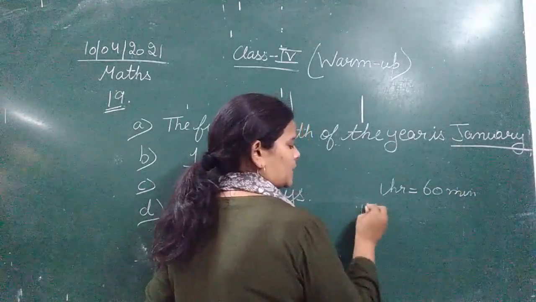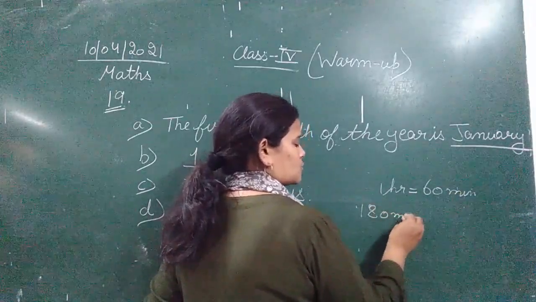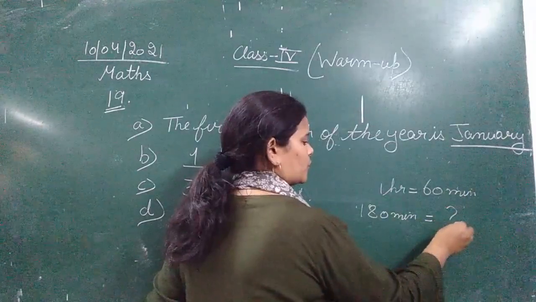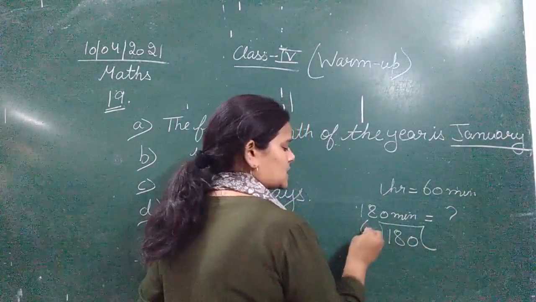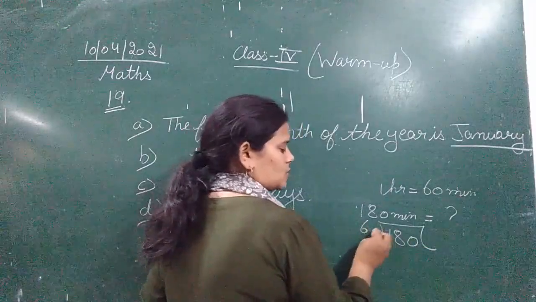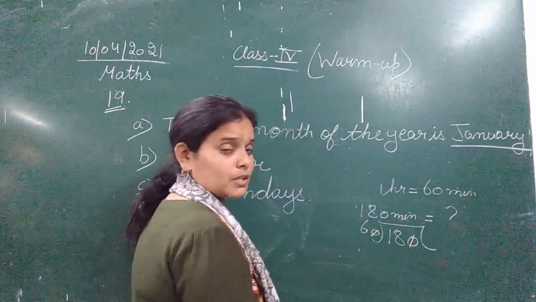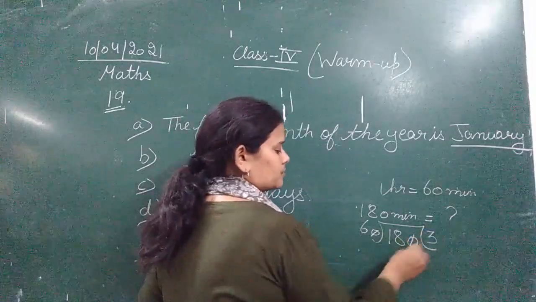So we have 180 minutes. For calculating the number of hours, we are going to divide 180 by 60. Cancel the 0. That is very easy. 6 3s are 18.